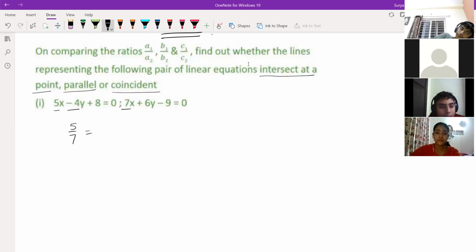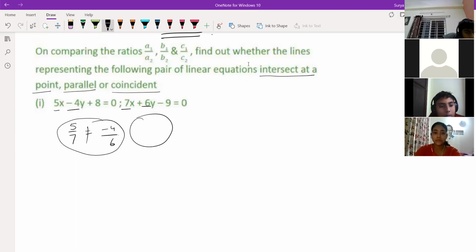Here underline -4, 6. What is there in that? The first and second are not equal. Then why should you see C1 by C2? If the first two are not equal, then they are intersecting only, no? Is it clear or not? Clear, sir. Then why should you say C1 by C2? We should not check it, right? Why check?